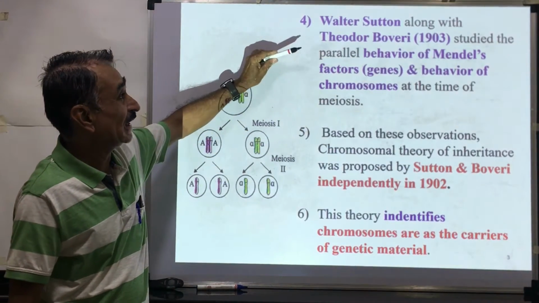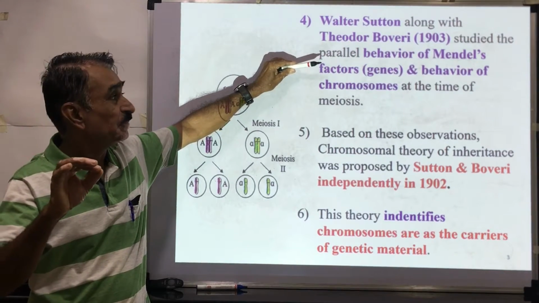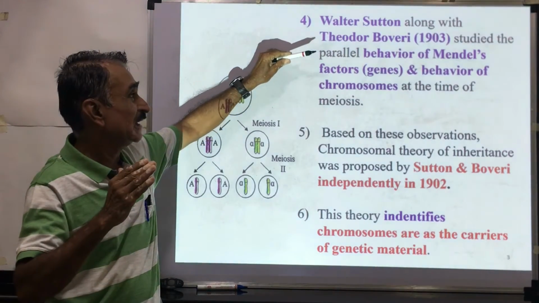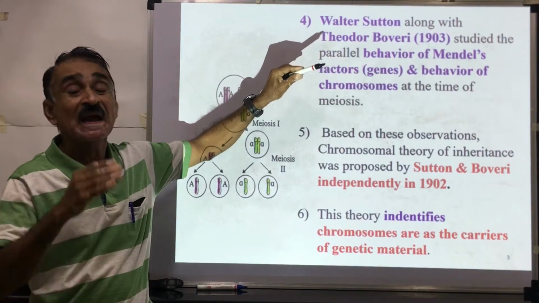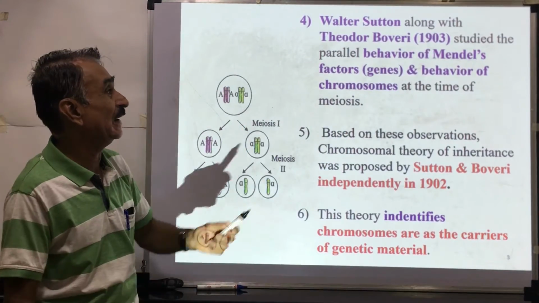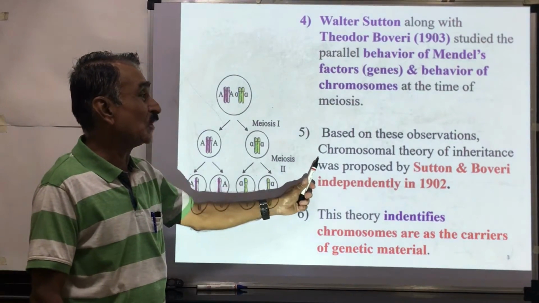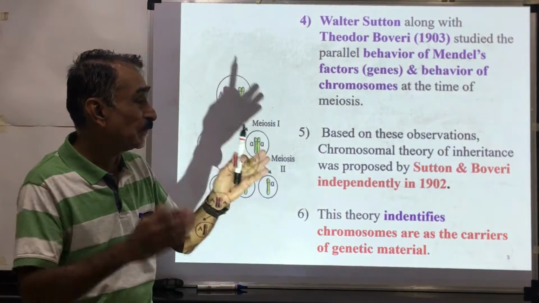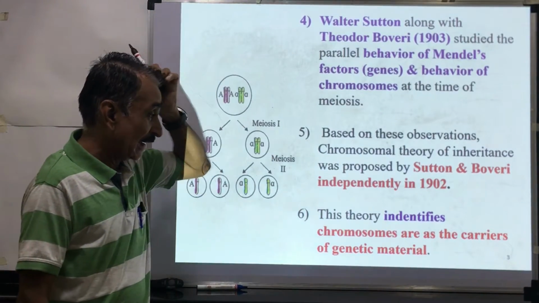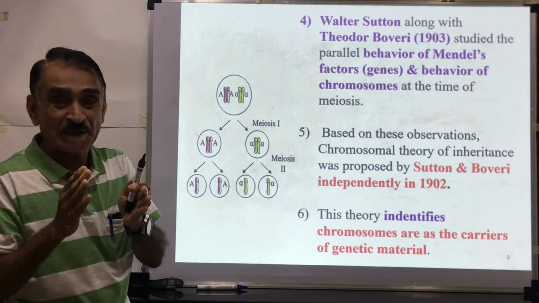Based on their observations, they proposed a theory, the chromosomal theory of inheritance.